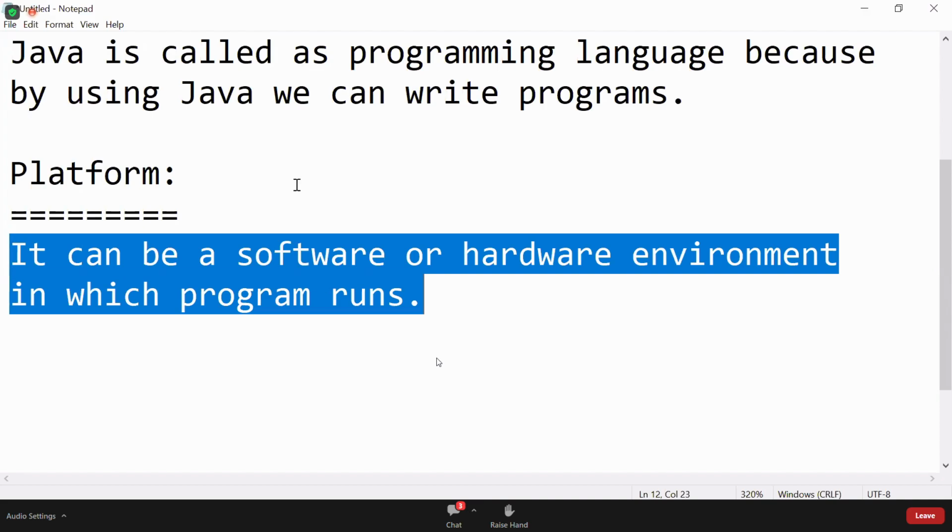So it can be a software or hardware environment in which a program runs. If the program is running under some software, then that software is called a platform. If the program is running under some hardware, then that hardware is also a platform. This is the platform definition. Now, why is Java called a platform?